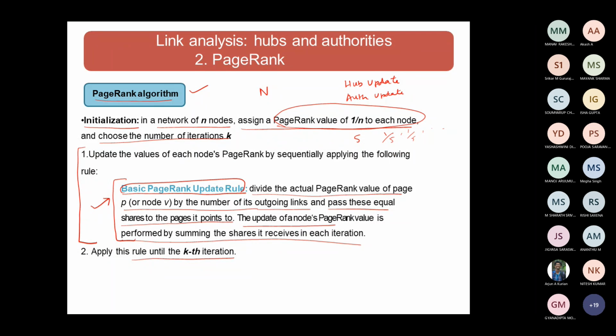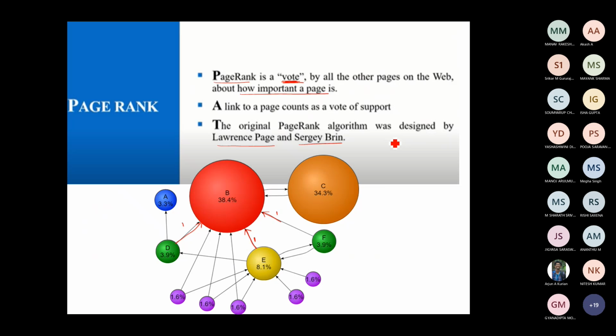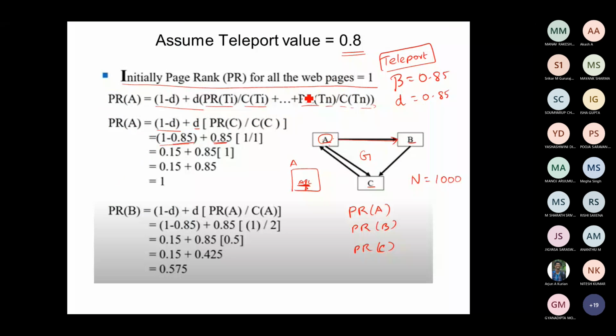In other terms, usually when they are calculating this, instead of giving 1 by 3, 1 by 3, they will give the value as 1. That means commonly they will assign some numerical value, so here they have taken the initialized page rank value as 1 itself. Everyone has rank 1, so everyone is in first rank, like that you have to assume.